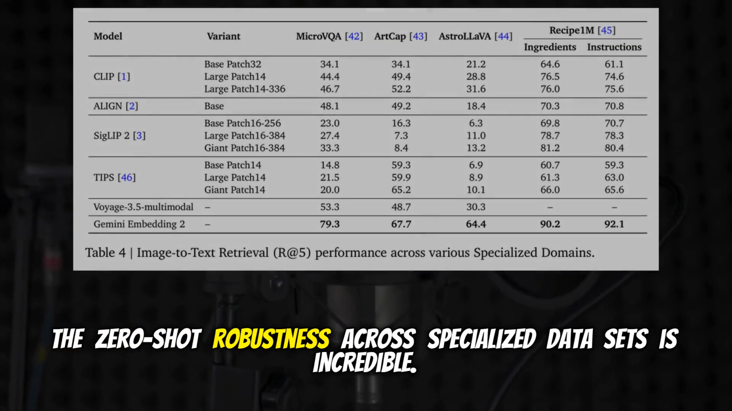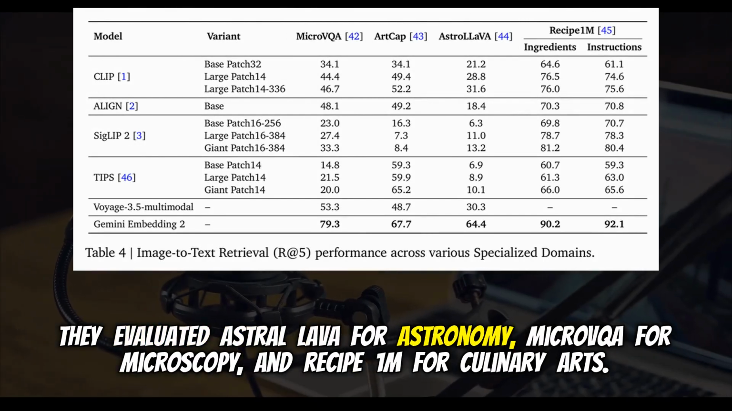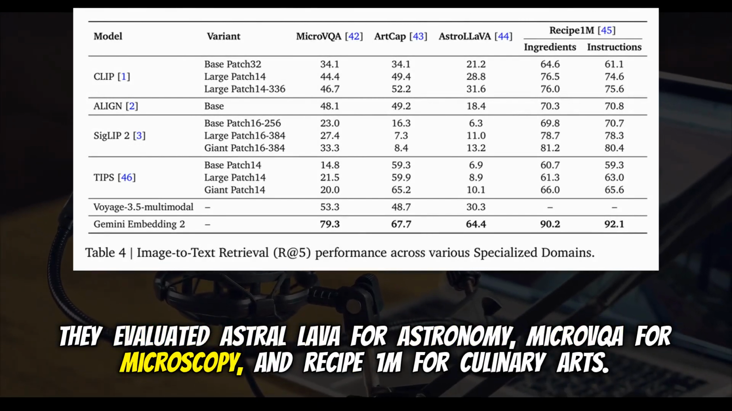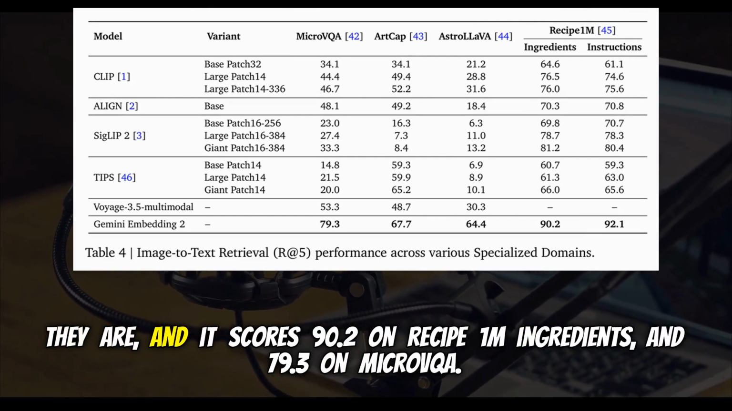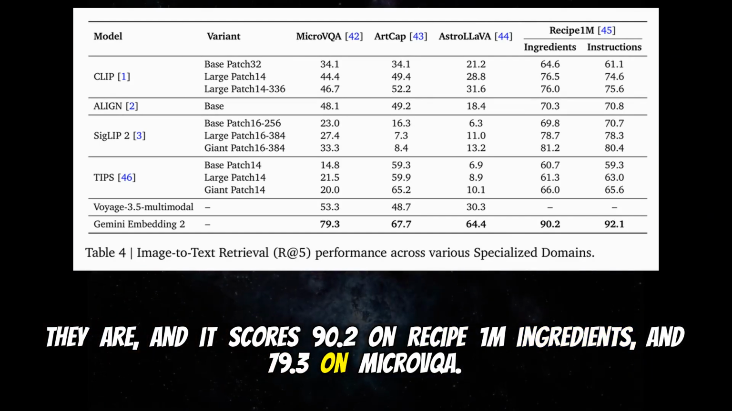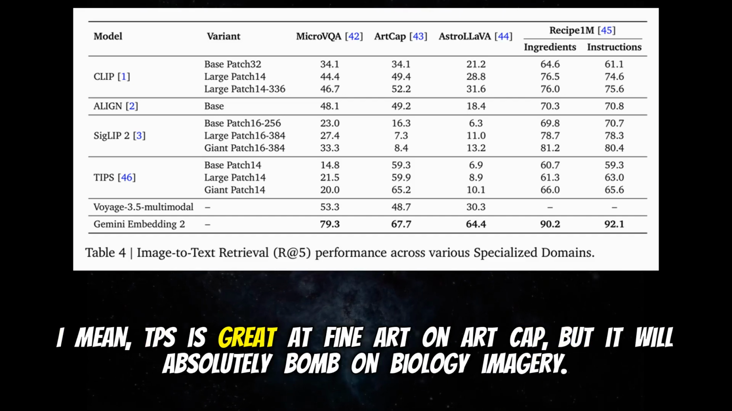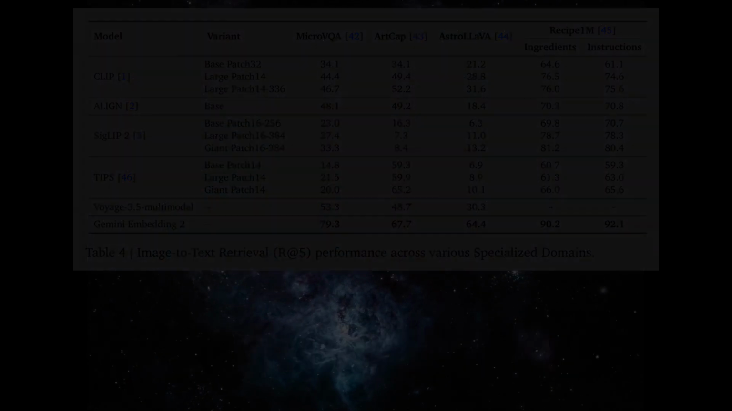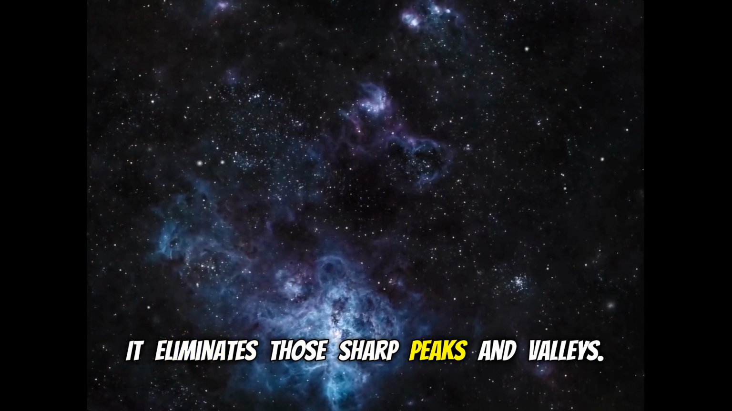The zero-shot robustness across specialized data sets is incredible. They evaluated AstroLLaVA for astronomy, MicroVQA for microscopy, and Recipe1M for culinary arts. Those are incredibly niche domains. They are, and it scores 90.2 on Recipe1M ingredients and 79.3 on MicroVQA. That's huge because baselines like TIPS or SigLIP2 are so spiky. I mean, TIPS is great at fine art on ArtCap, but it will absolutely bomb on biology imagery. Right, but Gemini Embedding 2 is incredibly consistent. It eliminates those sharp peaks and valleys.